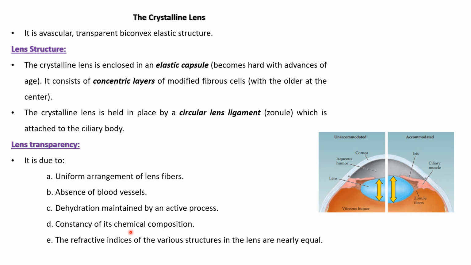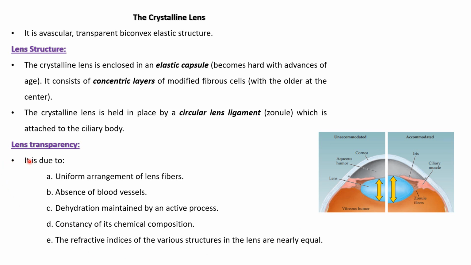The proteins that are present in the fibers are not changed, and their structure is kept constant. And lastly, the refractive indices of the various structures in the lens are nearly equal. The refractive indices of both the elastic capsule and the fibrous cells are the same, so there is no bending of light rays, or no change in refraction within the lens.